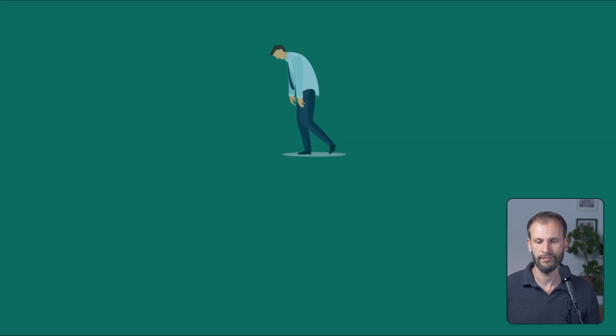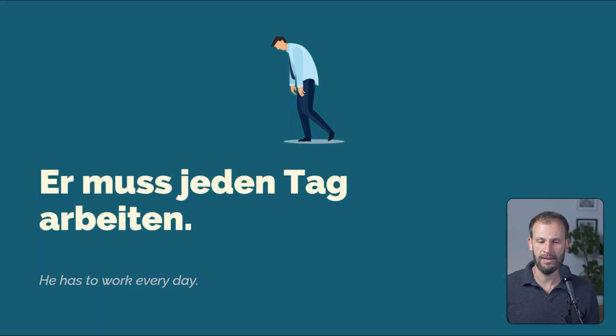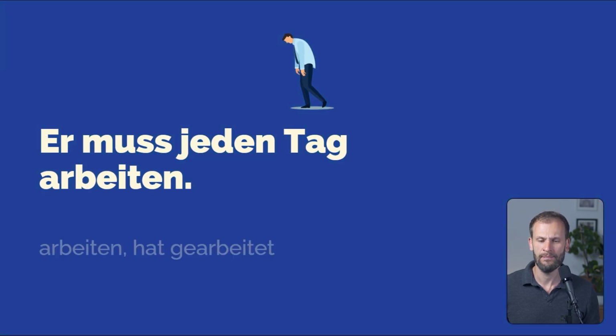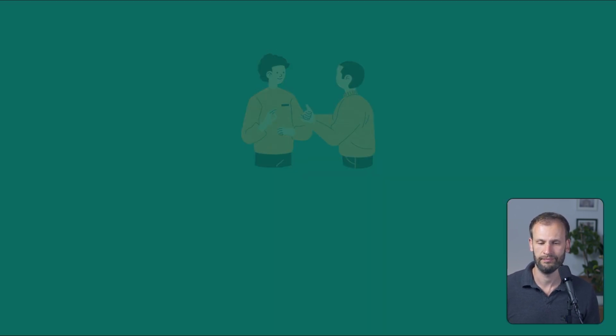A task. Er muss jeden Tag arbeiten. He has to work every day. We all have to do that, I guess, unless you're a child, a teenager watching. But kids have to go to school. That's also kind of work, and do homework. So we have arbeiten here, to work, and what's the past tense here? Arbeiten, hat gearbeitet. So this one is also regular. The stem ends in a T, so Arbeit, and here we have to add another E, so gearbeitet, because we cannot get TT. We need an E in between here. But this still counts as regular.